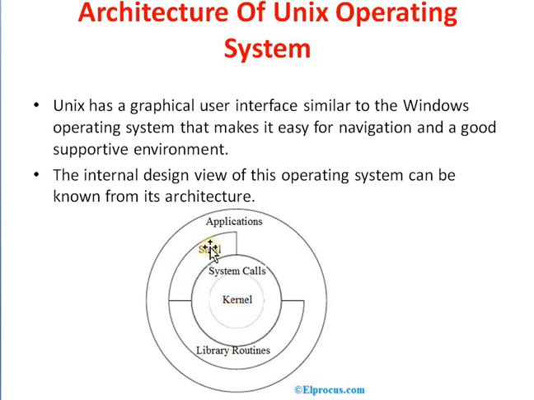Next one is the shell. It is the interface between the user and the kernel. Users interact with the shell by executing different shell commands. Means when the user wants to execute any task, the user enters a shell command.